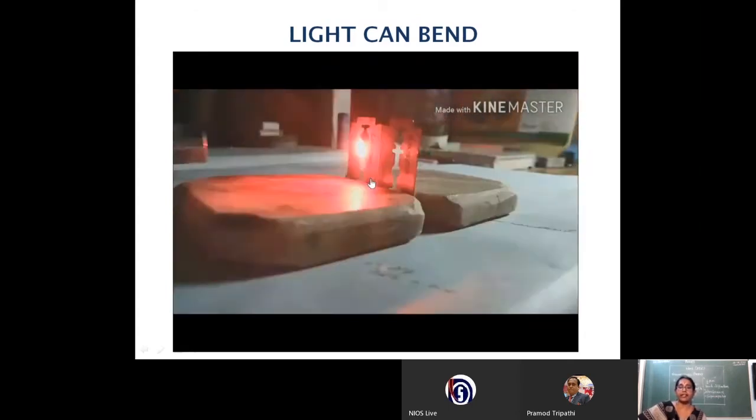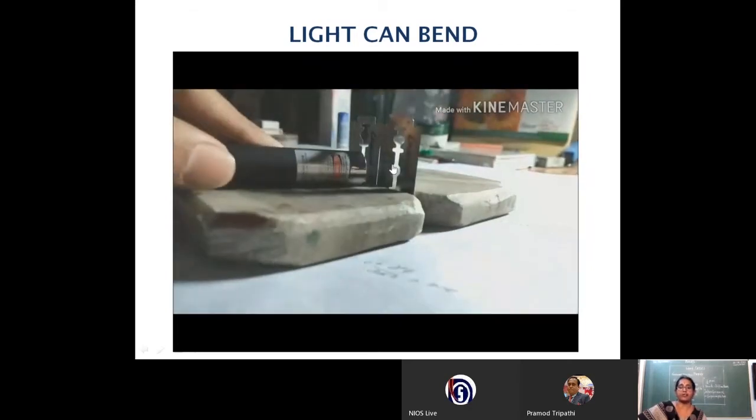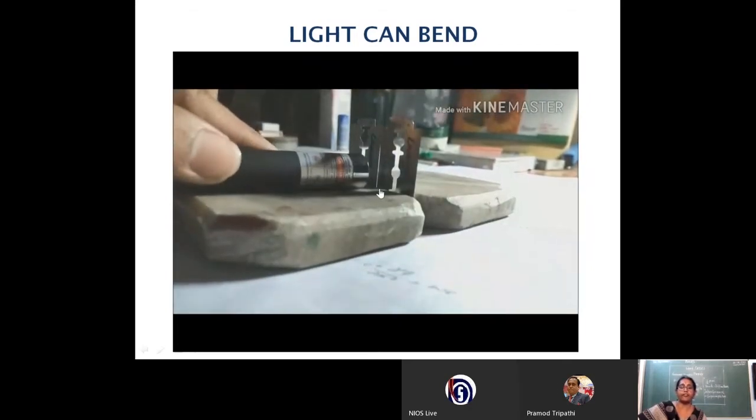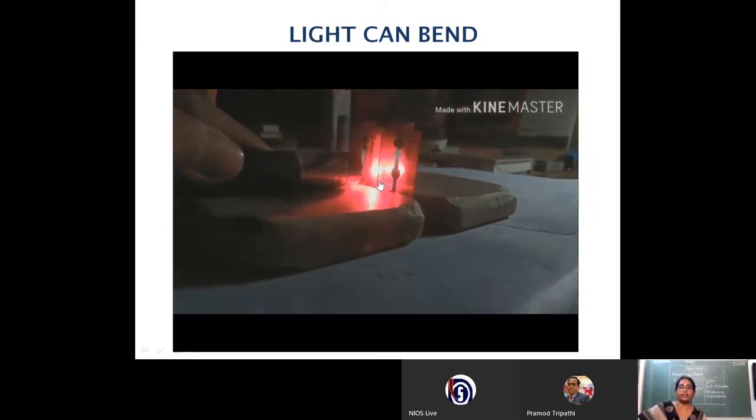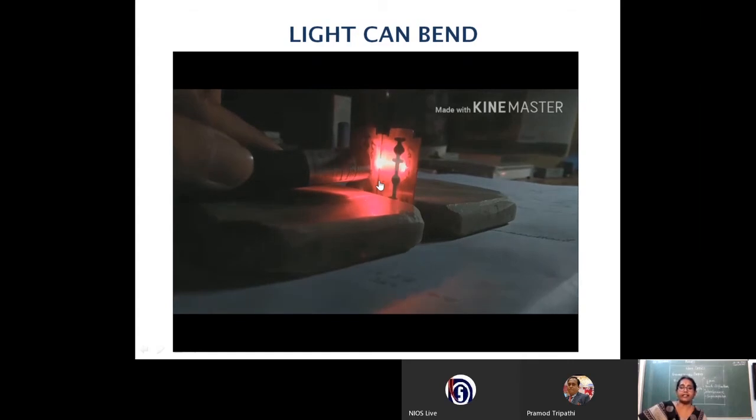Now you can see three gaps. See, light is very easily passing out through these two gaps. And now if you focus on the middle part, let us see what we are observing on the other side.